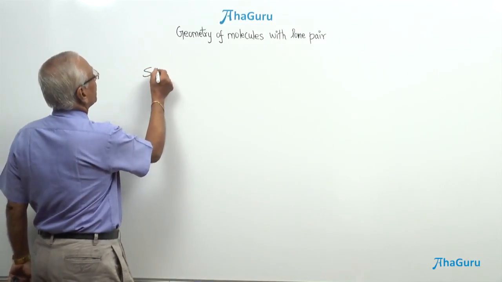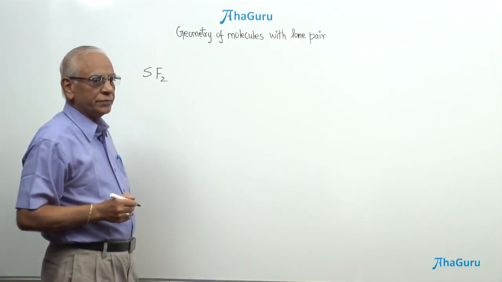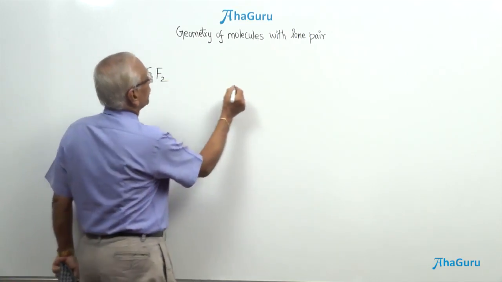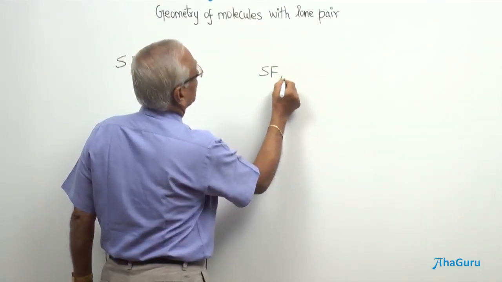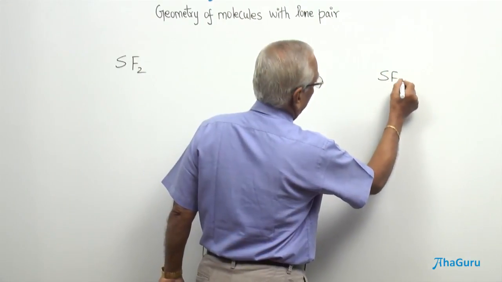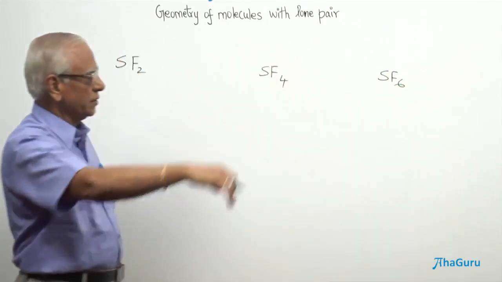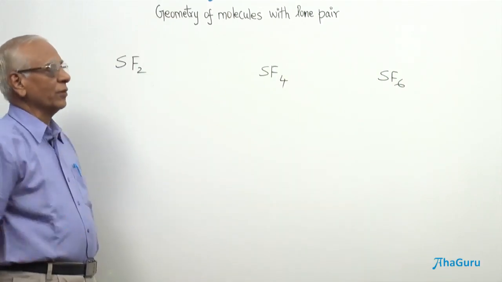Students, we shall see the shape of sulfur fluorides. Sulfur can react with fluorine to form the following compounds: sulfur difluoride, sulfur tetrafluoride, and sulfur hexafluoride. Now, we shall discuss all the 3 and have a comparative study of all the 3 compounds here.